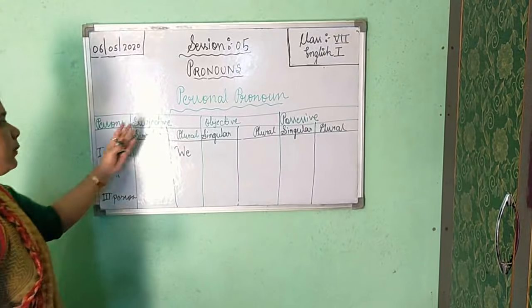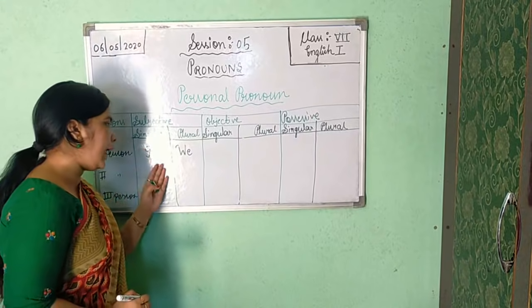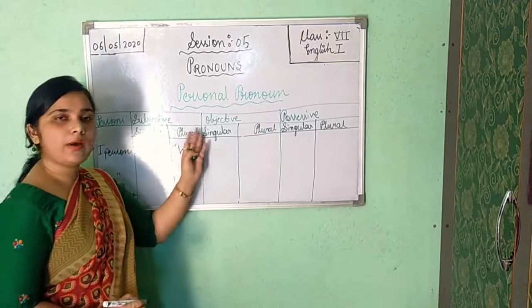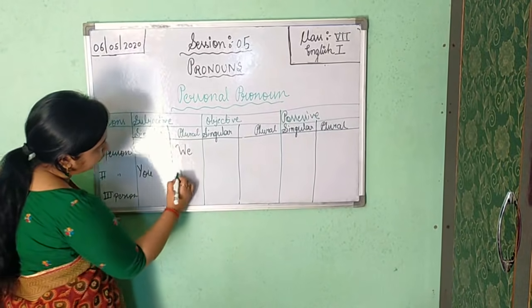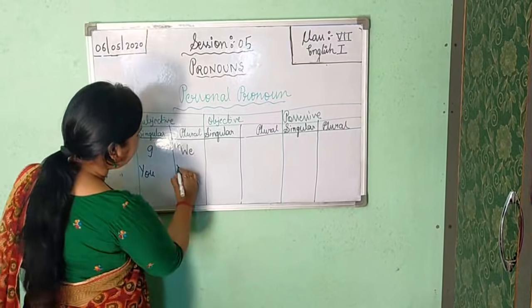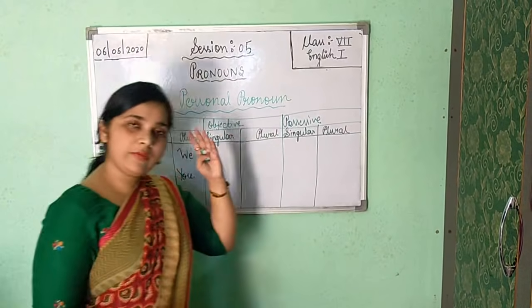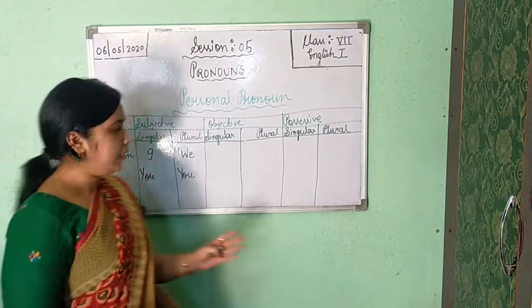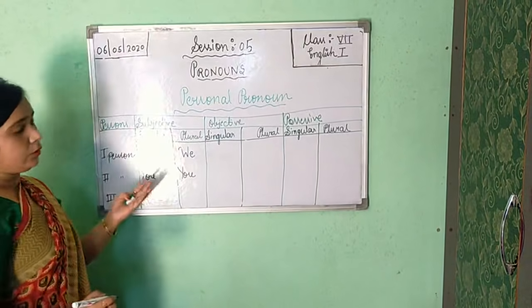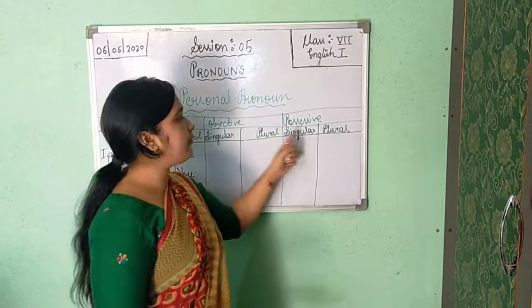I am only telling about subjective case. In the first person singular you get I, and in the first person plural you get we. Now in the second person you will get you, and again in plural you will get you. You can be used in a singular way or a plural way. If you are using it in plural, then don't use yours. Yours is your possessive case.